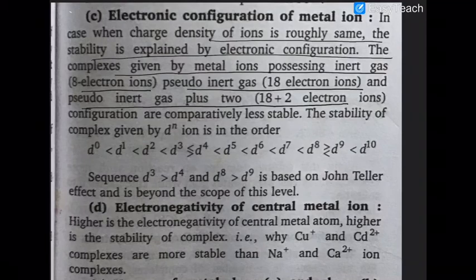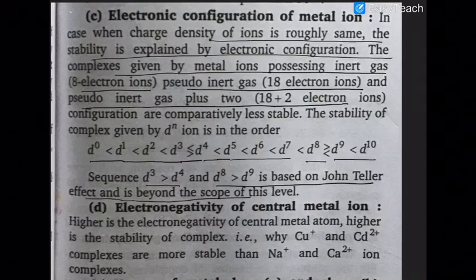So what you have obtained is that d1 is more stable than d2, d2 more stable than d3, d3 more stable than d4. Then d4 is more stable than d5 up to that. Now again here d8 is more stable than d9, while d9 is less stable than d10. So d3 greater than d4 and d8 greater than d9 is based on the Jahn-Teller effect and beyond the scope. What do you mean by that? Actually, the Jahn-Teller effect means it is the double splitting.